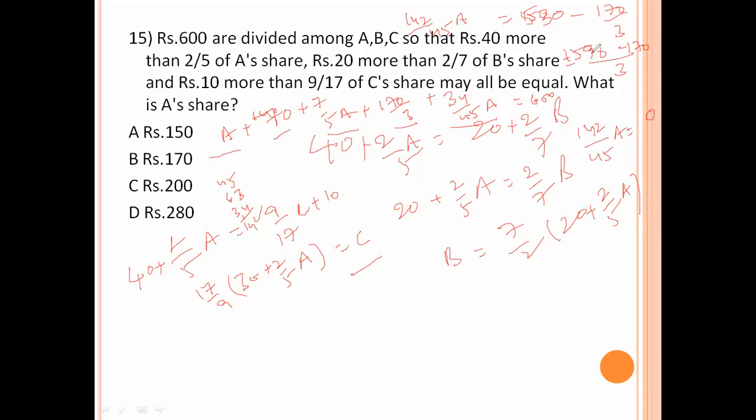9 minus 7, 2, 8, 15 minus 1, 14 by 3. 142 1 ja, 142 10 ja. 3 1 ja, 3 15 ja. So A equal to 15 into 10, 150 rupees. Option number A is the right answer.